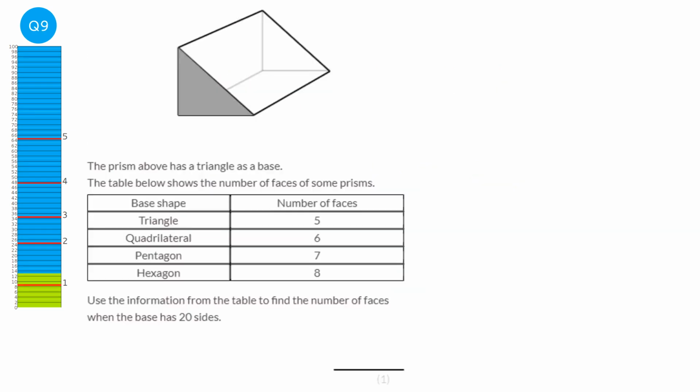Something to realise in this table we're given in this question is that the triangle has 3 sides, quadrilateral 4, pentagon 5 and hexagon 6. And that number is just 2 less than the number of faces. So basically, if you've got the number of sides, you add 2. So 4 plus 2 is 6, 5 plus 2 is 7, and 6 plus 2 is 8. So if we've got 20 sides, and we just do the same thing, so we're just adding 2, then we should have 22 faces. So our answer is 22.